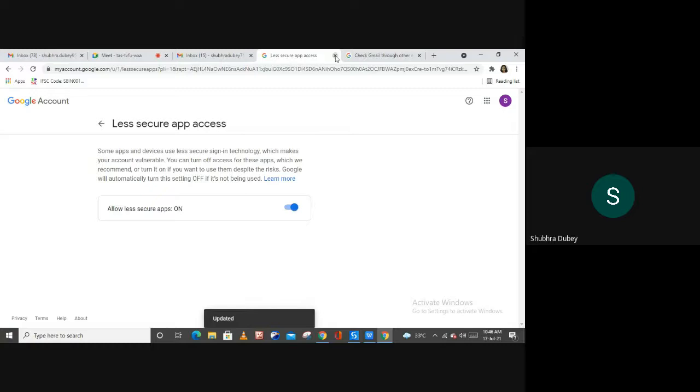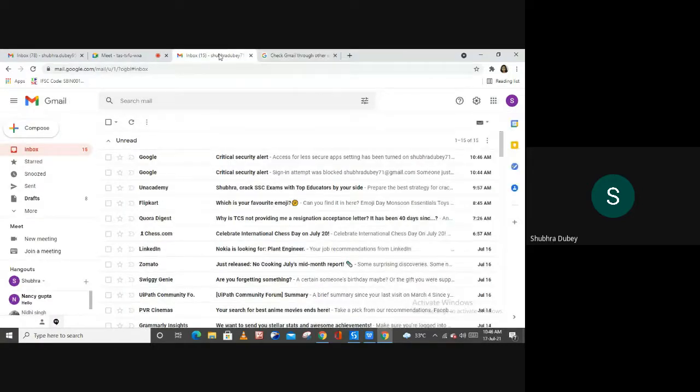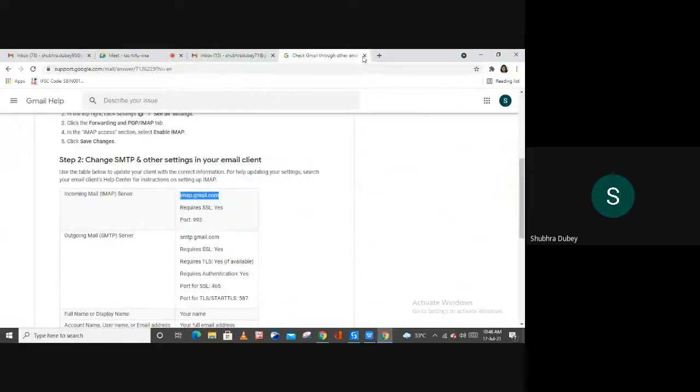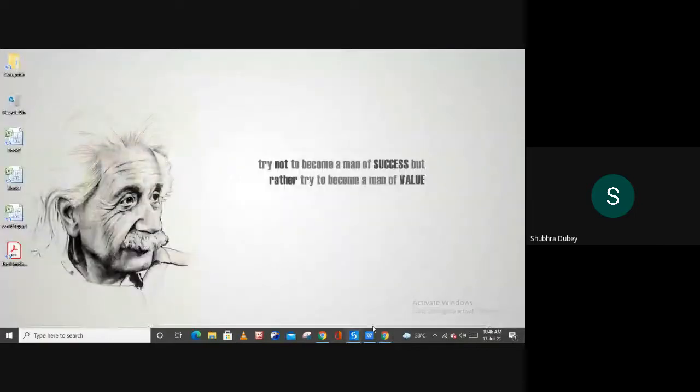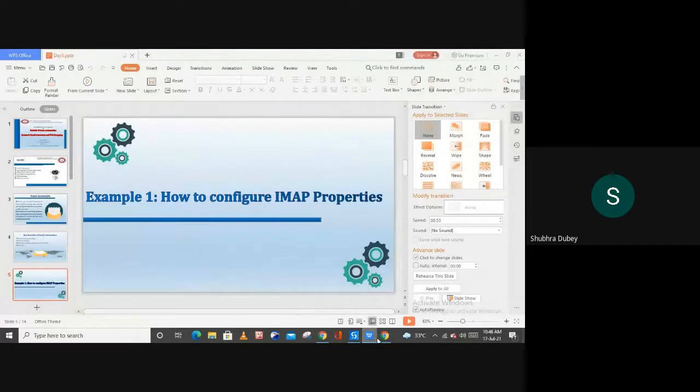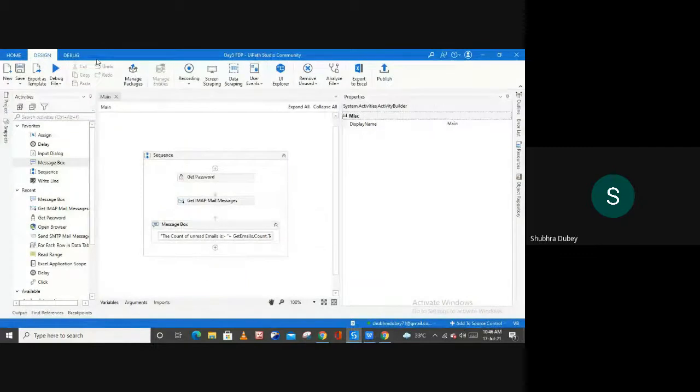Now we can close this window, and if you want to log out from your account, you can simply log out from your account also if you want, right? Let me close this also, and now let me run the same process again, right? Save your process and run it again.